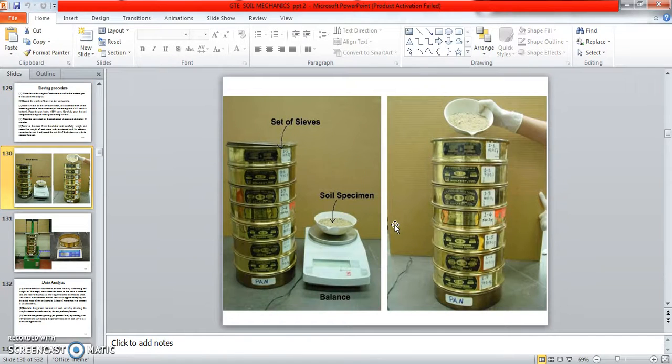Okay, this is the sieve procedure. See how the sieve procedure is done. After sieving, the weight of each sieve is taken. Okay, now first initially